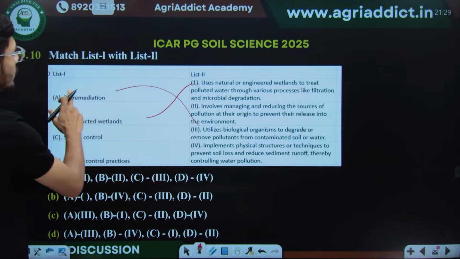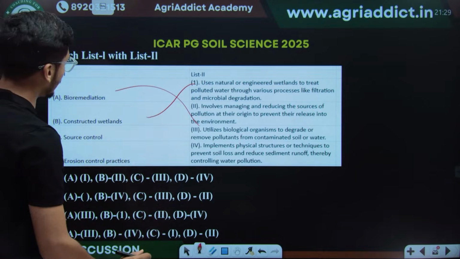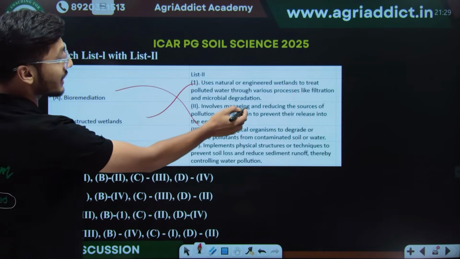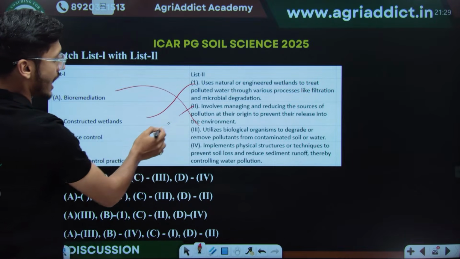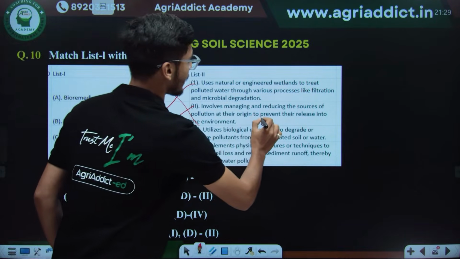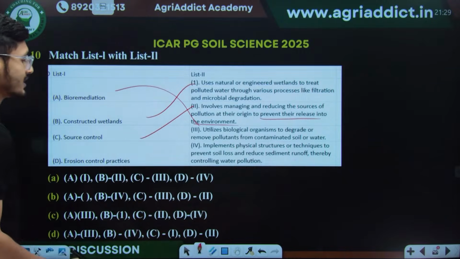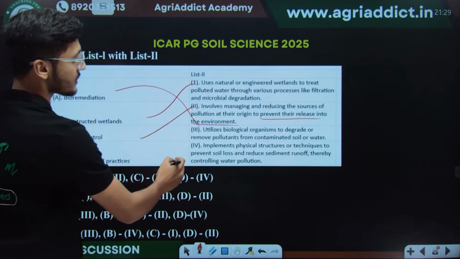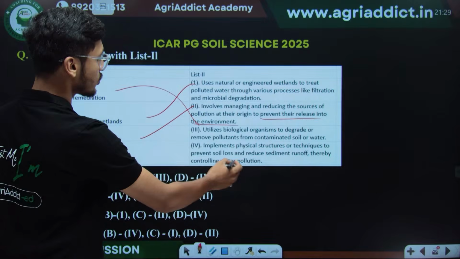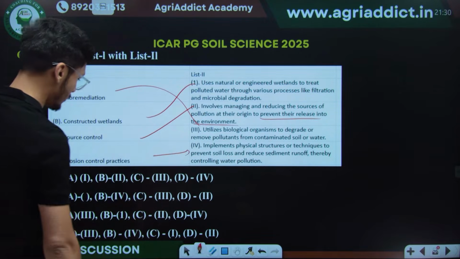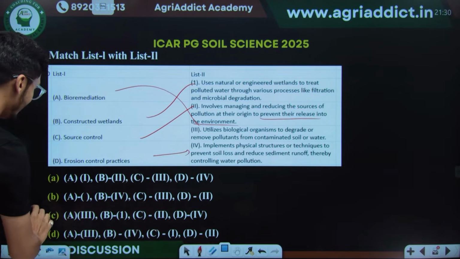So A will be properly linking to the third option. Then source control involves managing and reducing the sources of pollution at their origin to prevent their release into the environment. And then erosion control practices implement physical structures or techniques to prevent soil loss. So the correct answer will be definitely C.